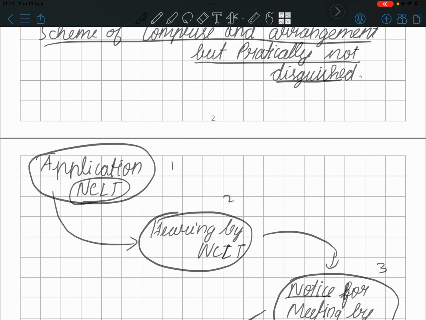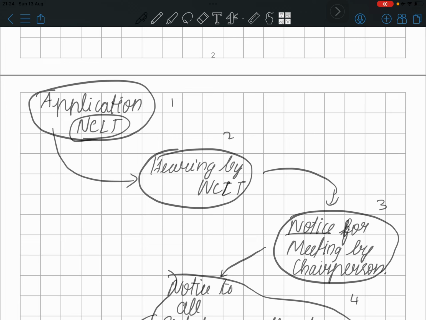Everyone always says that a scheme of compromise and arrangement has been made by this specific party on this date. We agreed to such an arrangement, a scheme of compromise and arrangement, and we will be providing such things for shareholders or debenture holders or persons with current liabilities. So rather, the company can do all the things on their own. This kind of thing is given in detail by the NCLT, the National Company Law Tribunal.